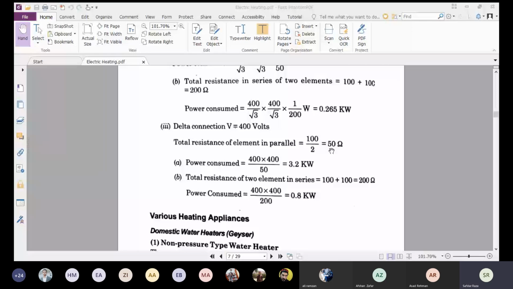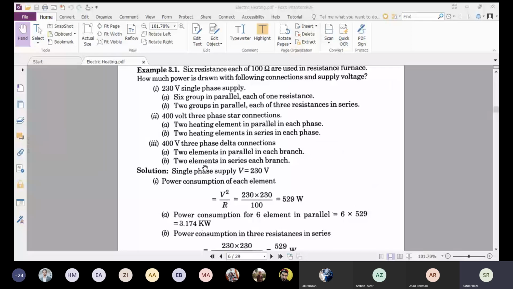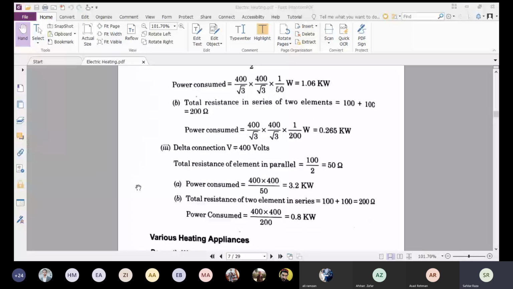And part B is two elements in series in each branch. So here the elements are in series. The total resistance of two elements in series is 100 plus 100, which is equal to 200 ohm. And the power consumed is V square by R, which is equal to 0.8 kW.